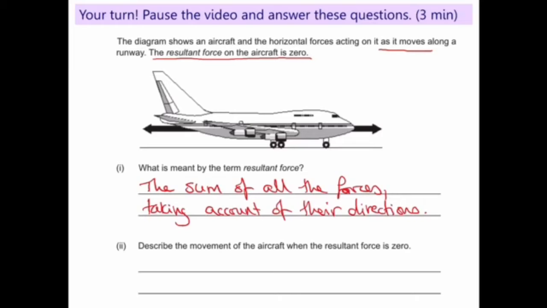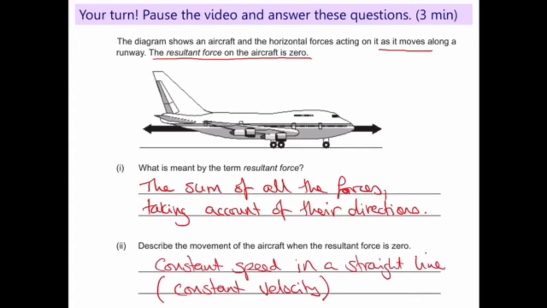Part 2, describe the movement of the aircraft when the resultant force is 0. Well, the movement won't change, so we've got to look up at the top of the question and find out what the movement was as it moves along a runway. Okay, so it is moving, it's not stationary. Constant speed in a straight line. Or you could have said constant velocity.